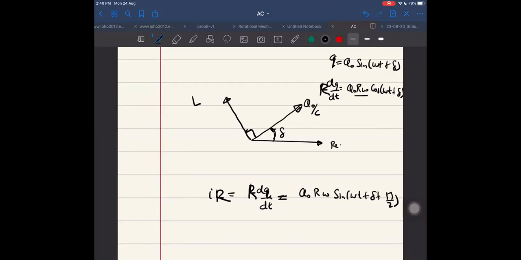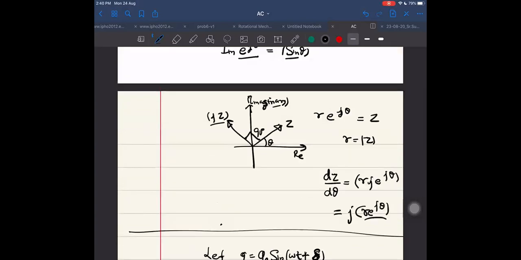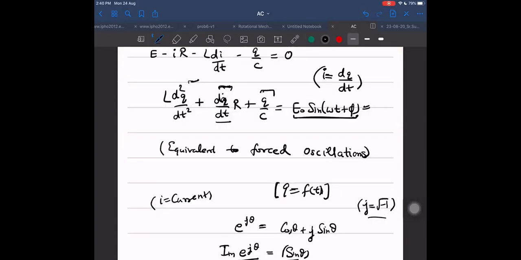So, sir, delta plus pi by 2? Yes, yes, sir. Cos is converted into sine by writing plus pi by 2. Okay. That is the term which is this, dq by dt into R.